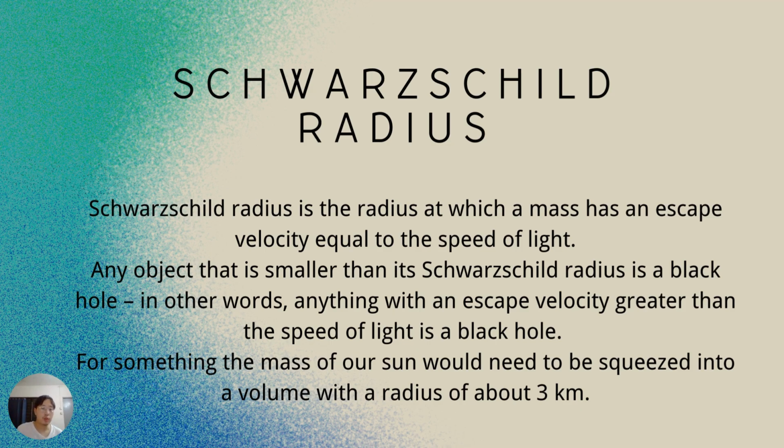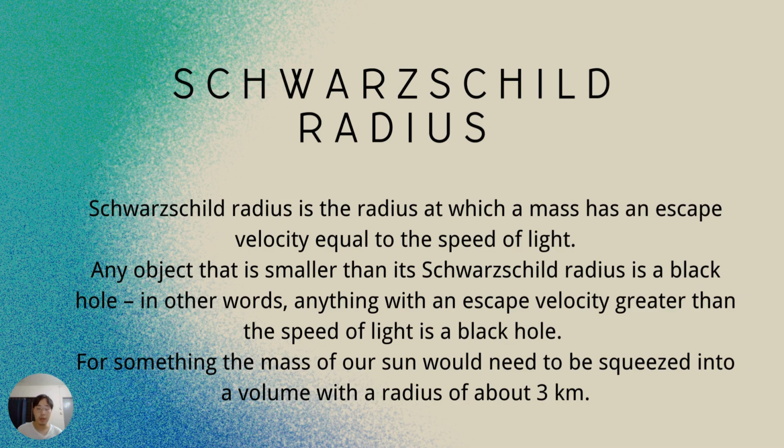And then we have the Schwarzschild radius. The Schwarzschild radius is the radius at which the mass has an escape velocity equal to the speed of light. So in other words, any object that is smaller than this radius is a black hole, because each object with different mass will have a unique Schwarzschild radius.